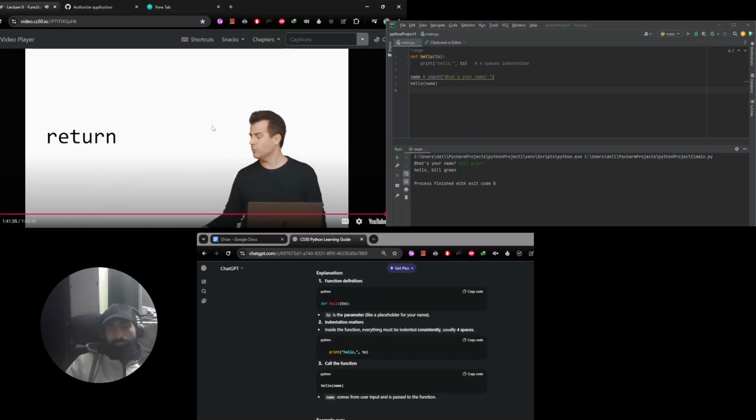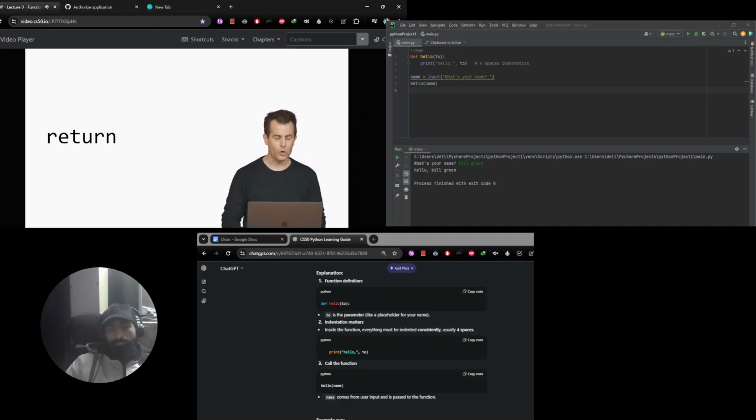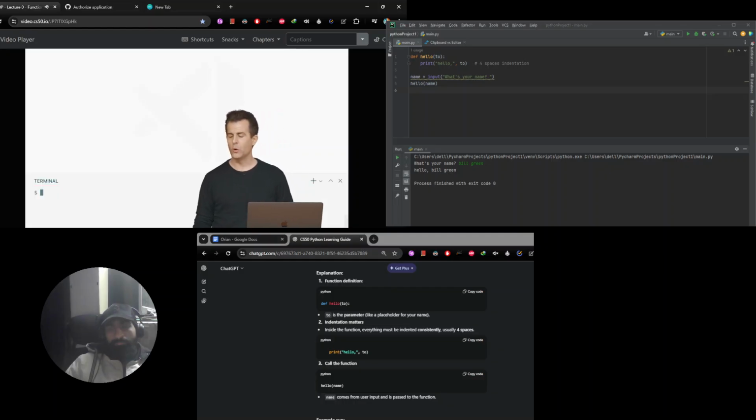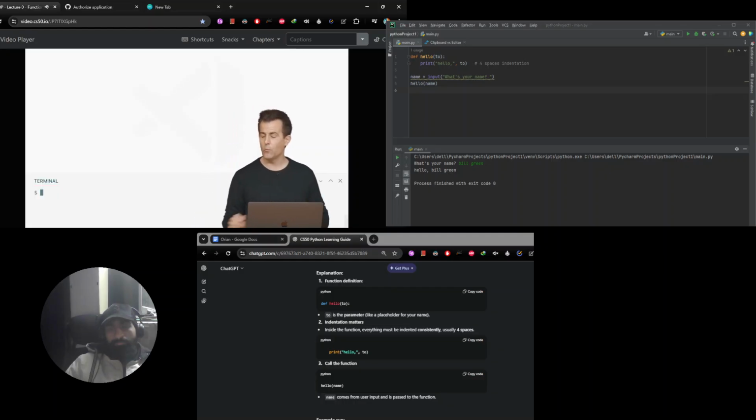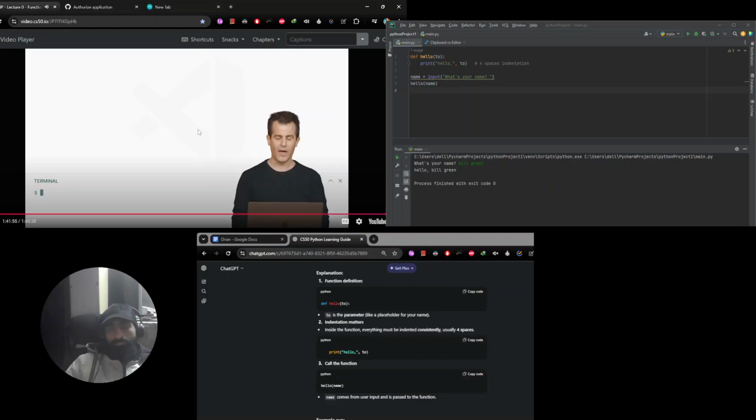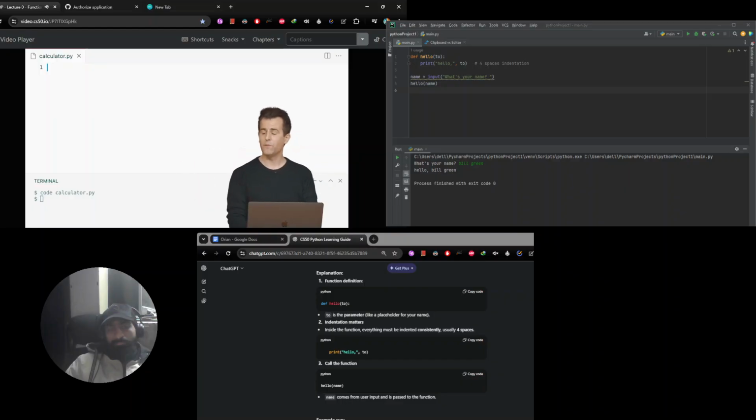Well, you can use one final keyword here, literally return, to return a value explicitly yourself. In fact, let me go back to VS Code here, and I think we'll return our attention to calculator.py and see if we can implement one other version of calculator.py that actually has our own function that even returns a value. So I'm going to go ahead and open up calculator.py, and I think this time I'm going to throw everything away as before.